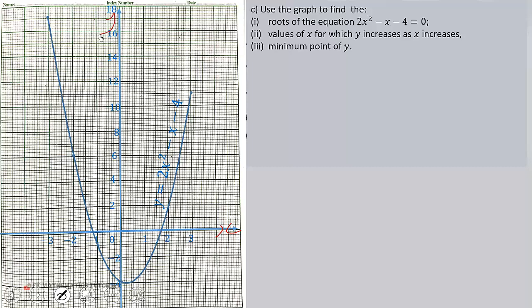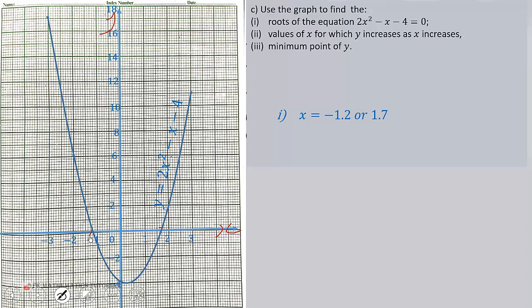Good. So the question says use the graph to find the roots of the equation 2x squared minus x minus 4 equals 0. So that is where the graph touches the x-axis. So if you read that, you get x equal -1.2 or 1.7 from the graph.